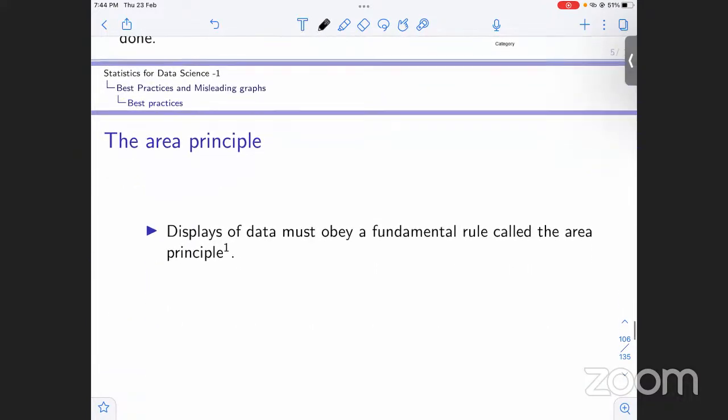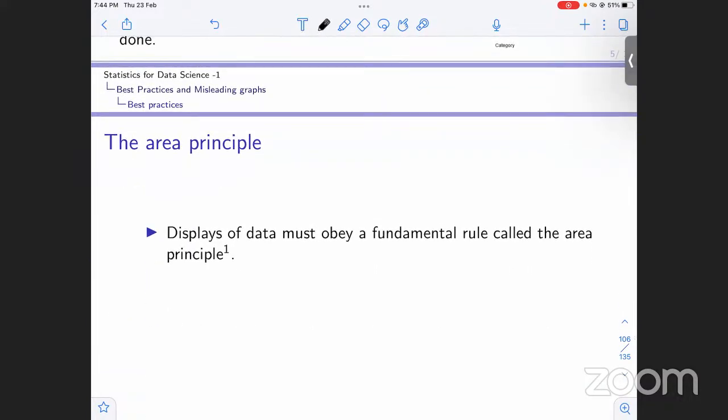Now moving on to another practice that we need to follow while making these charts, these displays, which is the area principle. Displays of data must obey a fundamental rule. Whenever we are displaying a categorical variable, its frequencies or relative frequencies, it must obey a fundamental rule called the area principle.